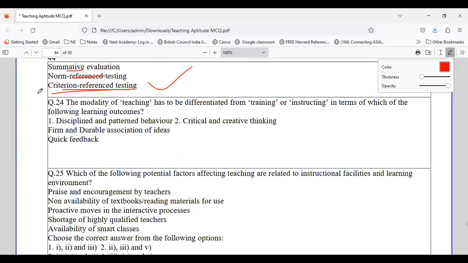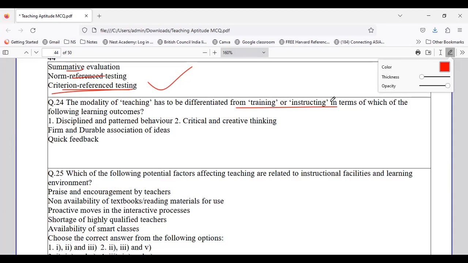Okay. Coming to question number 24, the modality of teaching has been differentiated from training and instruction. So the models of teaching are different from training and instruction. So which of the following has the learning outcomes?